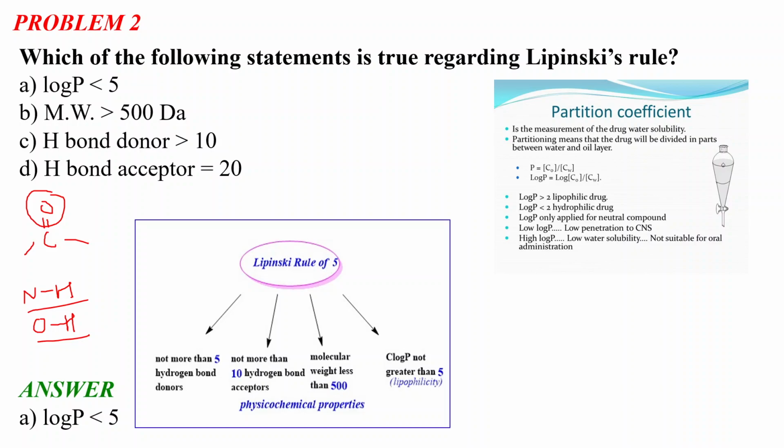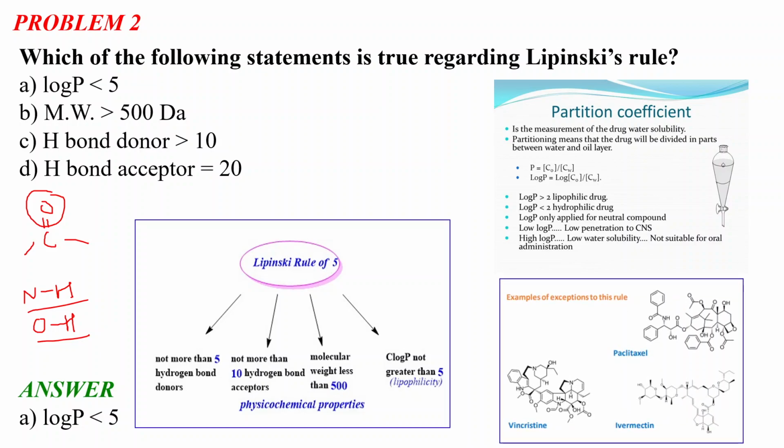This log P value is only applied for neutral compounds. Lower log P means low penetration to the CNS, and higher log P means low water solubility, meaning not suitable for oral administration. That is, if the drug has a very high log P, it is not suitable for oral administration. It has to be administered intravenously.